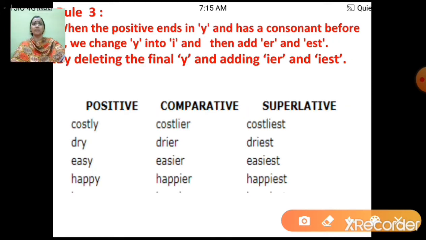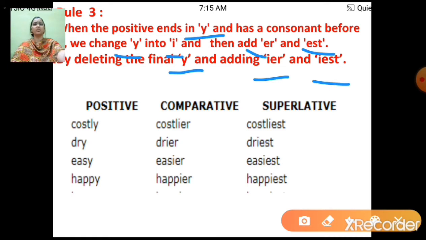Now rule number 3. When the positive ends in y and has a consonant before it, we change y into i and then add er and est. By deleting the final y, we are going to add ier or iest. Now let's understand this with an example. My positive adjectives are ending with y.